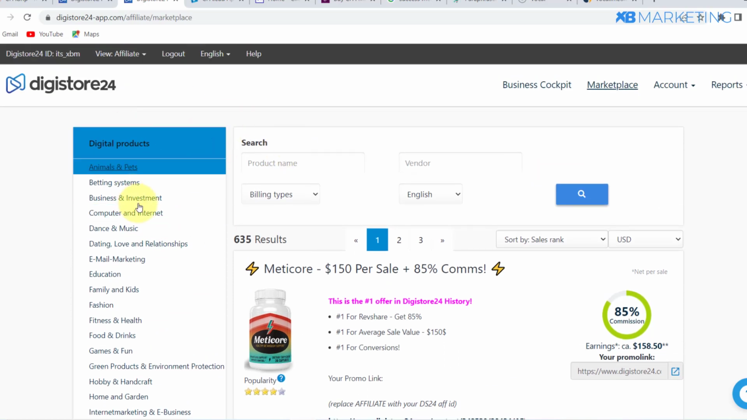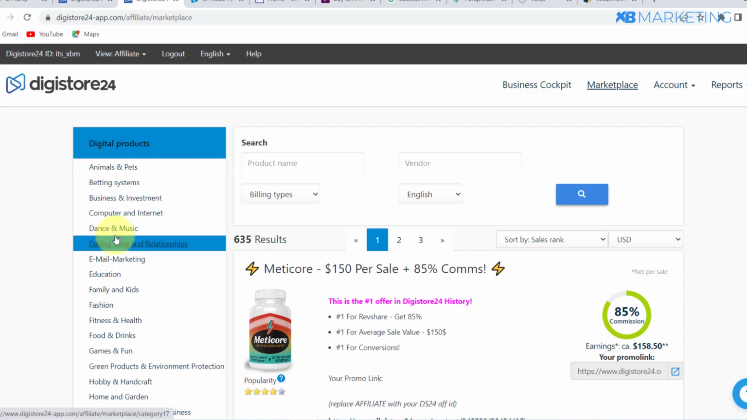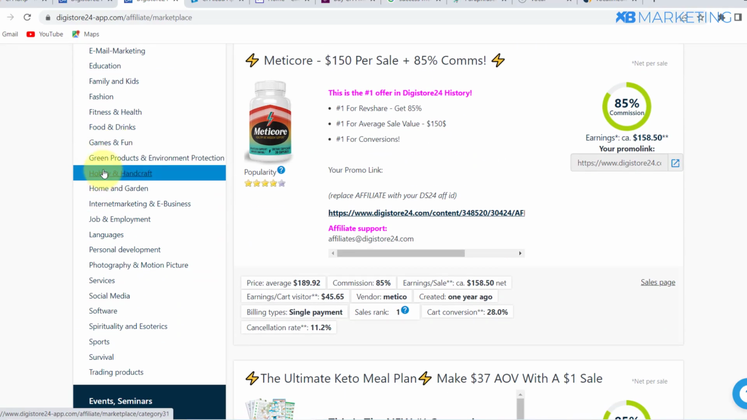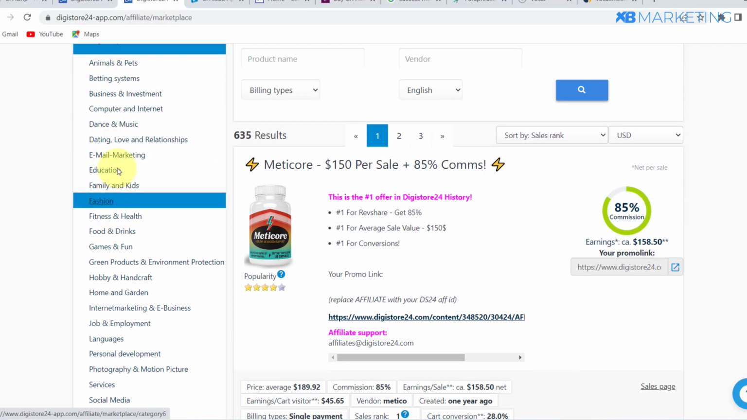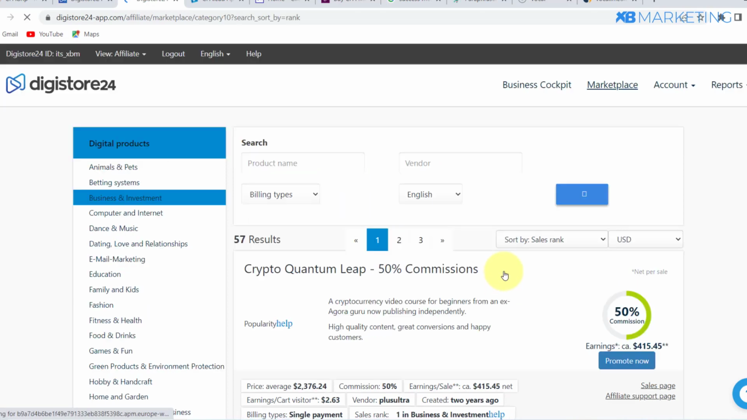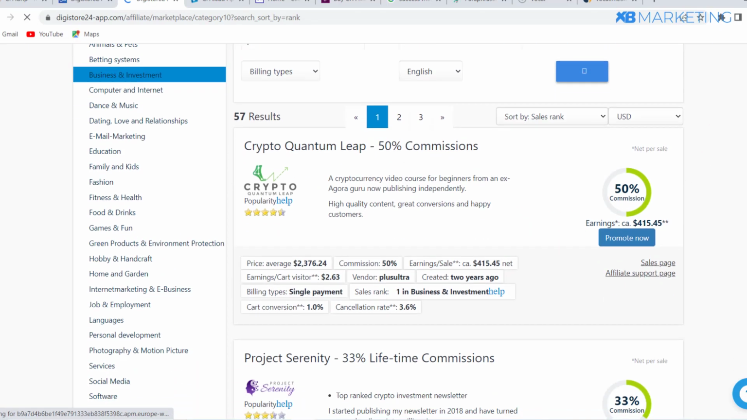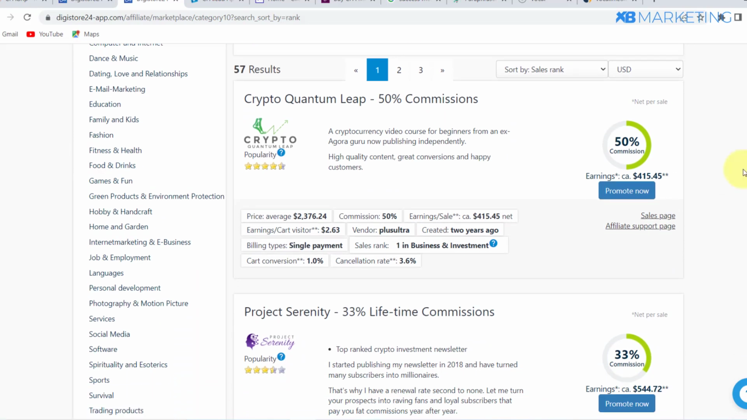Okay, so what you want to do from here, when you are in Digistore24, is to select a product from any of these categories right here on the left hand side of the screen. Okay, so I am going to click on business and investments. Once I click on this, I'm going to see a lot of offers that are available on Digistore24. Before you promote any offer, I recommend that you make sure that the offer has at least 3 stars. As you can see right here, this one has over 3 stars already, which means a lot of affiliates are making money with this product.